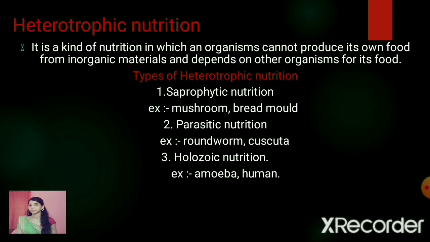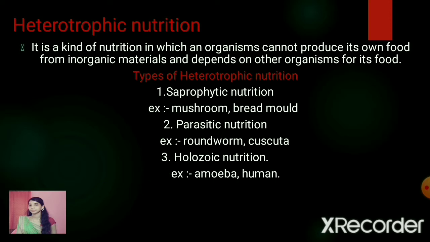What is heterotrophic mode of nutrition? It is a kind of nutrition in which an organism cannot produce its own food from inorganic raw materials, and is dependent on other organisms for food. These organisms cannot prepare their own food, but depend on other organisms. We call it the heterotrophic mode of nutrition. There are three main types: saprophytic nutrition, parasitic nutrition, and the holozoic mode of nutrition.